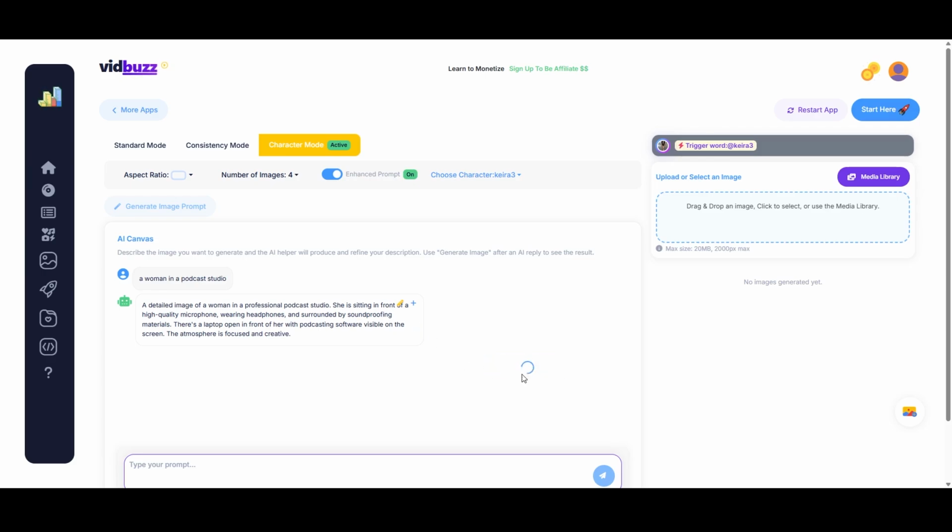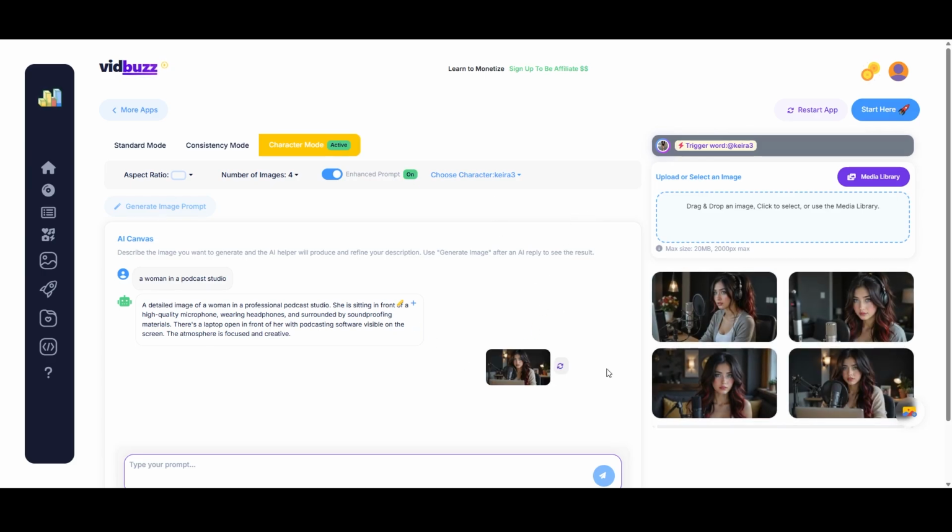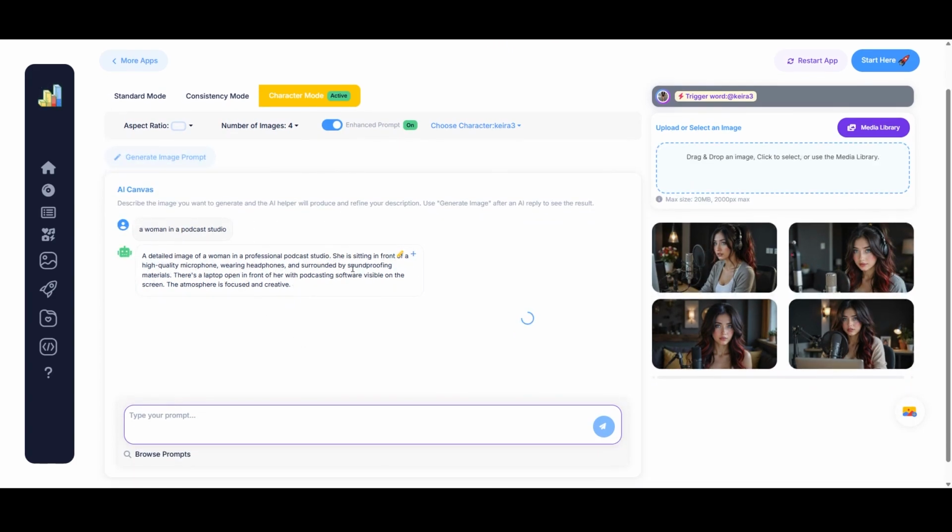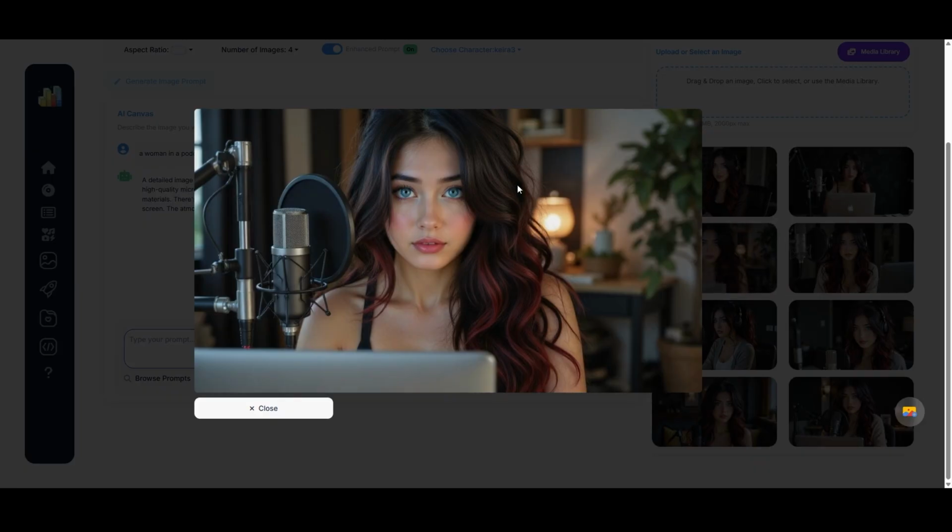Okay, so here's our prompt. Let's see what we get with that. All right, and so here we go. We have a few options here. And so obviously you can go through this process and just generate images and iterate upon your previous prompts to ultimately get what you want. And so just for the sake of demonstration, I'm just gonna go ahead with this one right here. So I'll just download this image.